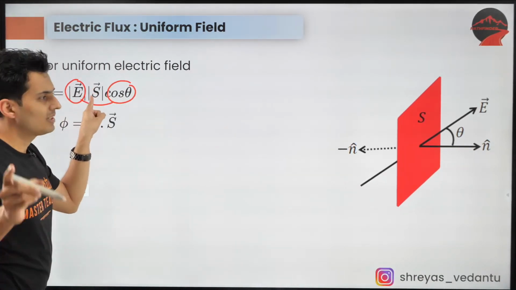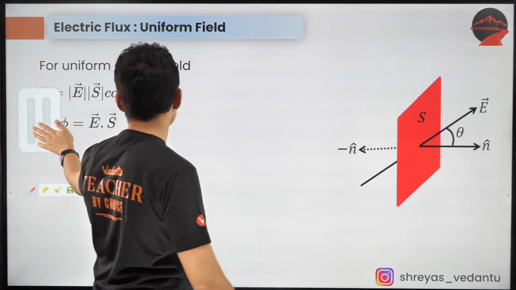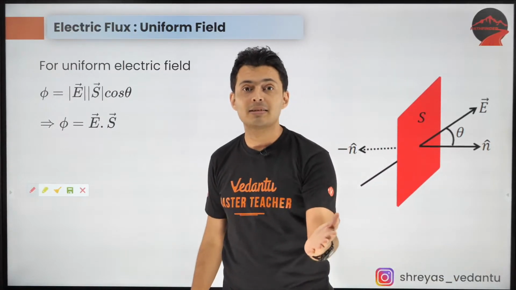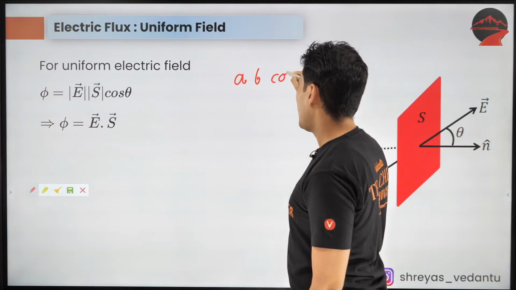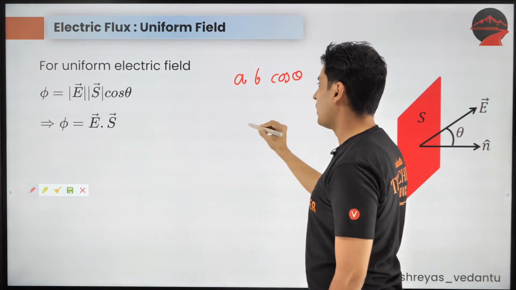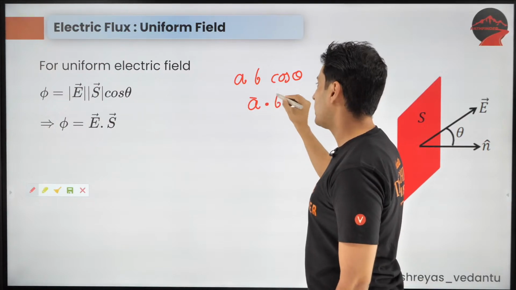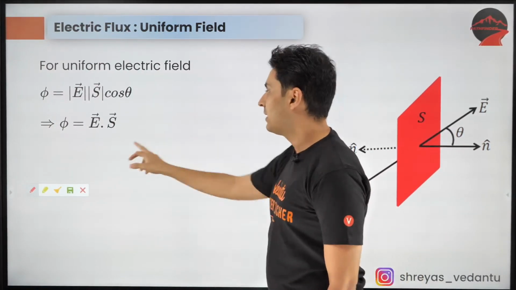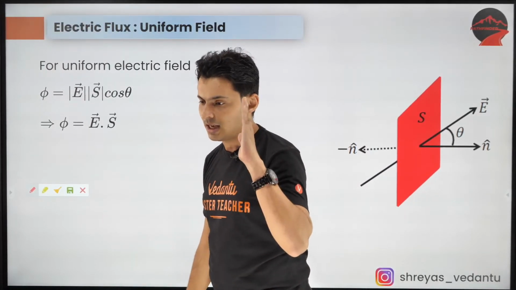into the area, which is S or A, whichever symbol you would like to use. So E S cos theta is nothing but flux. But remember guys, if you have vectors A and B, and you multiply them like this, AB cos theta, then it can be written as A vector dot B vector. That was the definition of dot product. So that's why I've written it as E dot S. I hope this is clear.